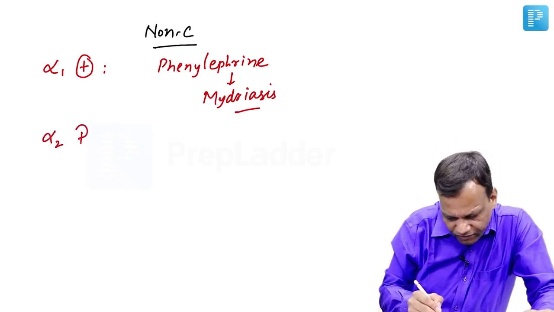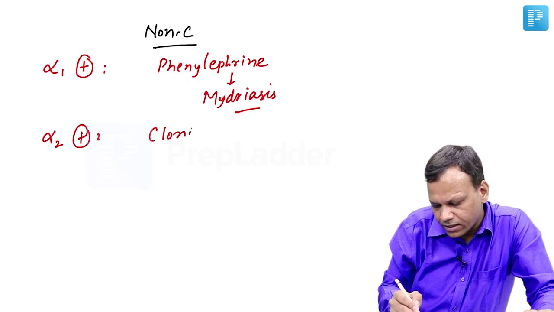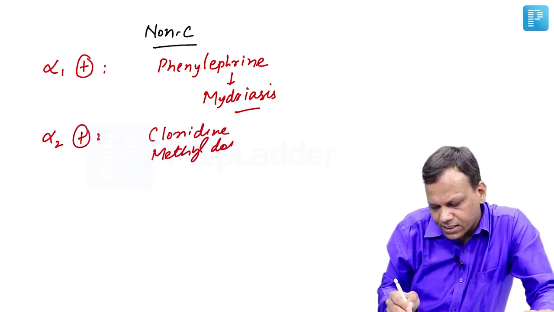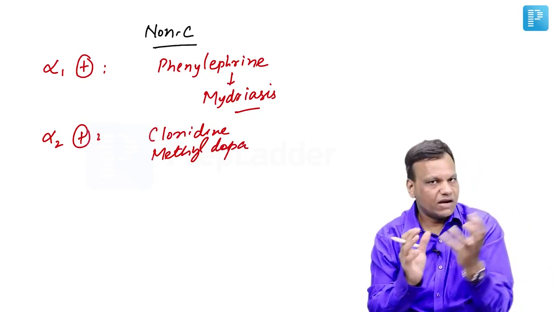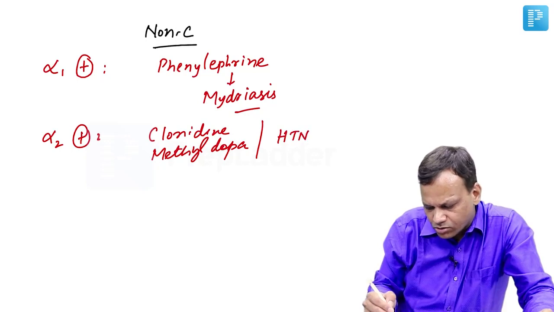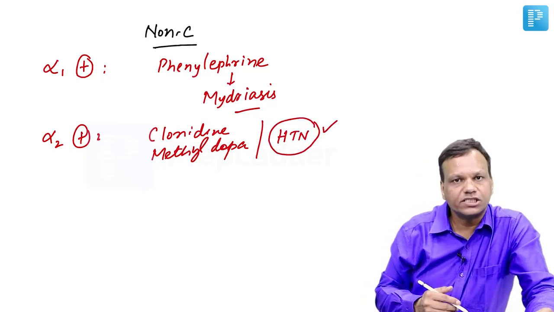Then we have drugs stimulating alpha 2 receptors like clonidine and methyldopa. These drugs act like a brake. Alpha 2 is a brake. So they decrease the sympathetic activity. So they decrease the blood pressure. So they are used for treatment of hypertension.